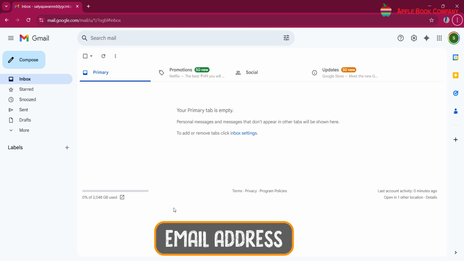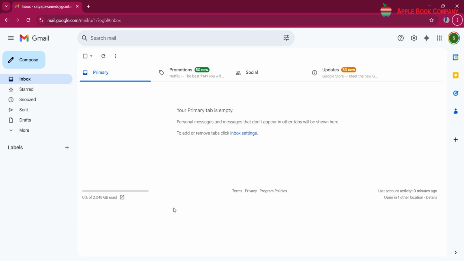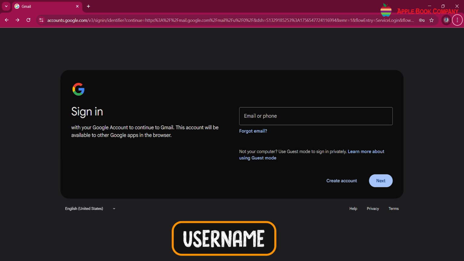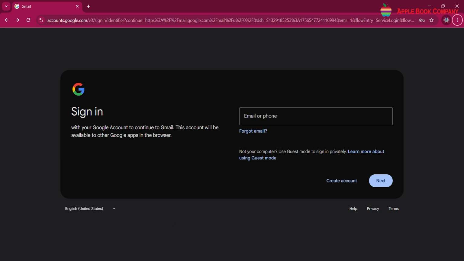Email address. An email address is a unique identifier that allows you to send and receive messages online. Just as your home has an address to receive letters, an email address is an address to receive emails. Each email address has two main parts separated by the @ symbol. Username. This is the first part of the email address, which identifies the person or account.